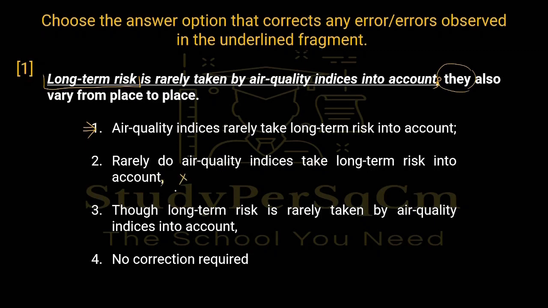So this is eliminated. Though long-term risk is rarely taken by air quality indices into account, this is not making much sense because the first part is also incorrect. There's a comma and not a semicolon. So this is also eliminated. And we know that a correction is required, so this is also eliminated. And the correct option is option 1.